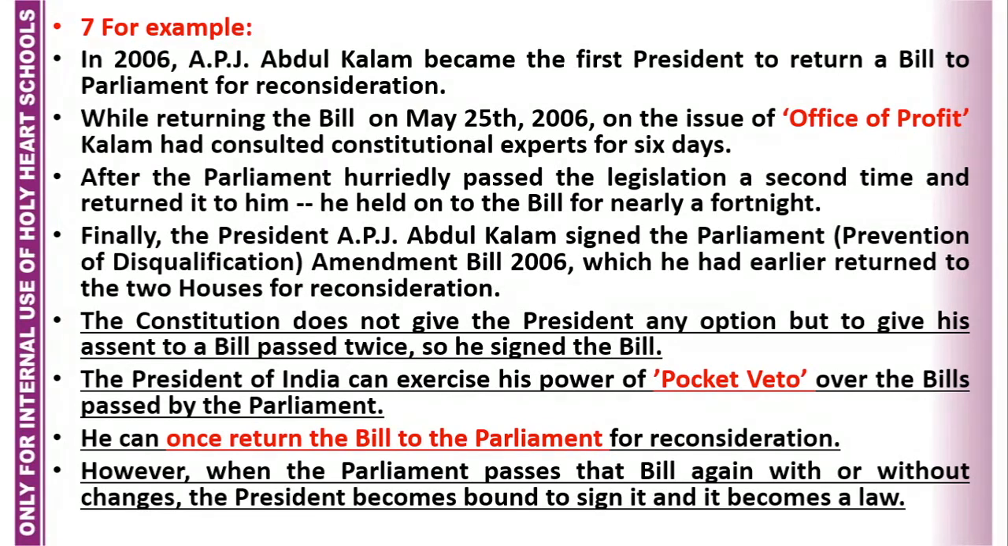He is really a puppet president. He is a golden zero because it is proved here. He can't refuse the bill a second time, either with changes or without changes. The same was the case with APJ Abdul Kalam, the President of India in 2006. When it came to him a second time, he signed it.